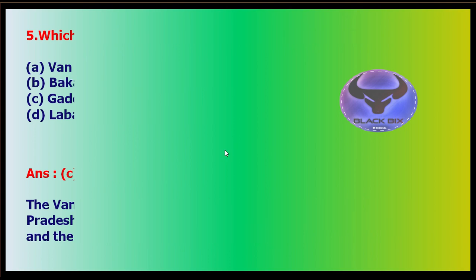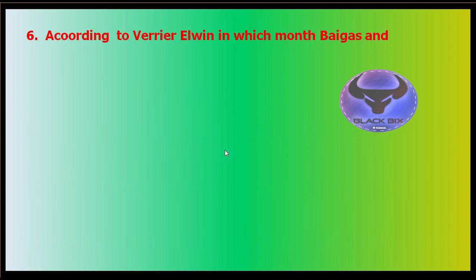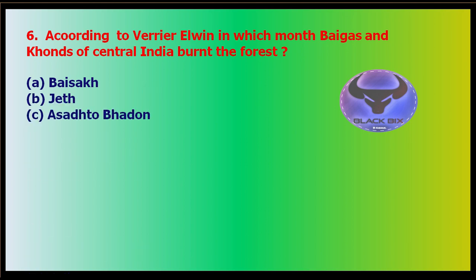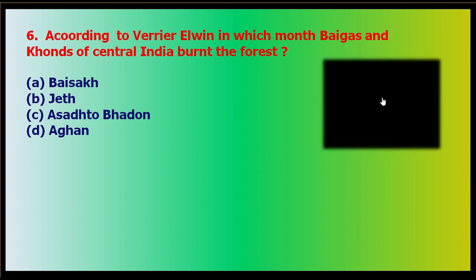Next, question number 6: according to Verrier Elwin, in which month did the Baigas and the Kondhs of central India burn the forest for shifting cultivation? The forests are burnt for shifting cultivation. Your options are: A, the Baisakh month in the Hindi calendar; B, the Jeth month; C, Asar to Bhadon month, between this time duration; or option D, the Aghan month. And your time starts now.